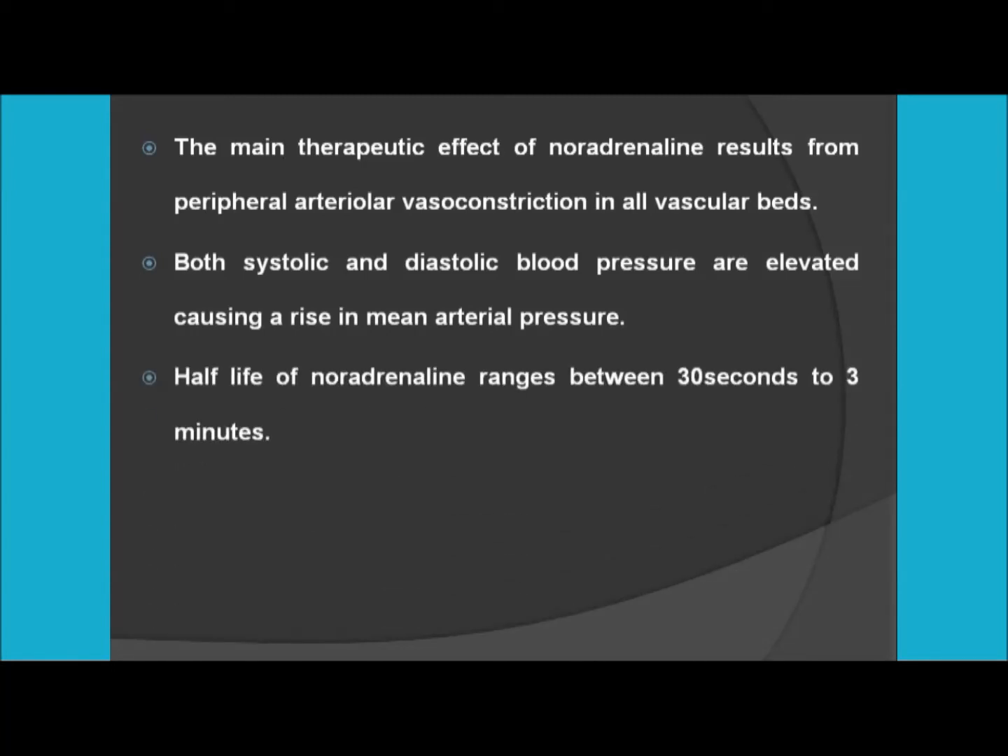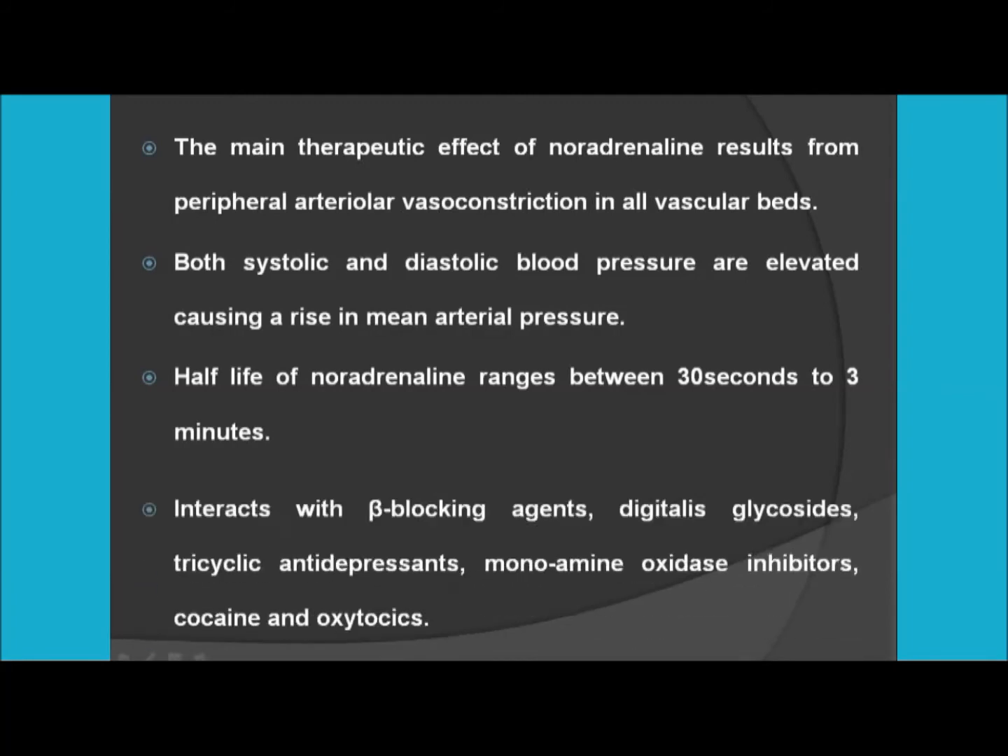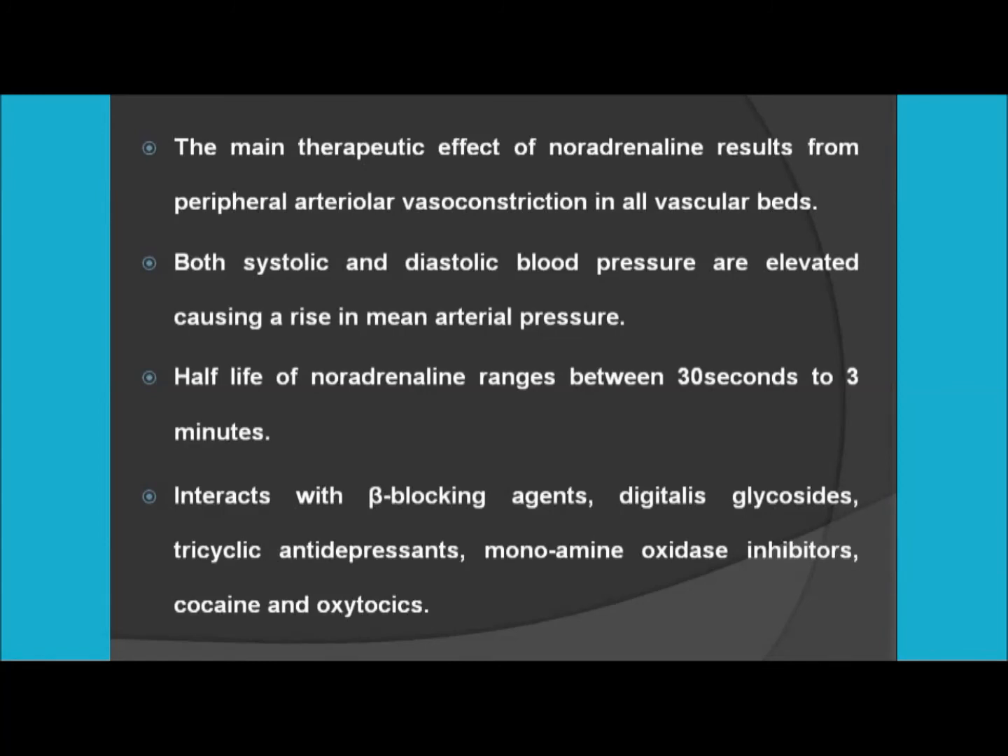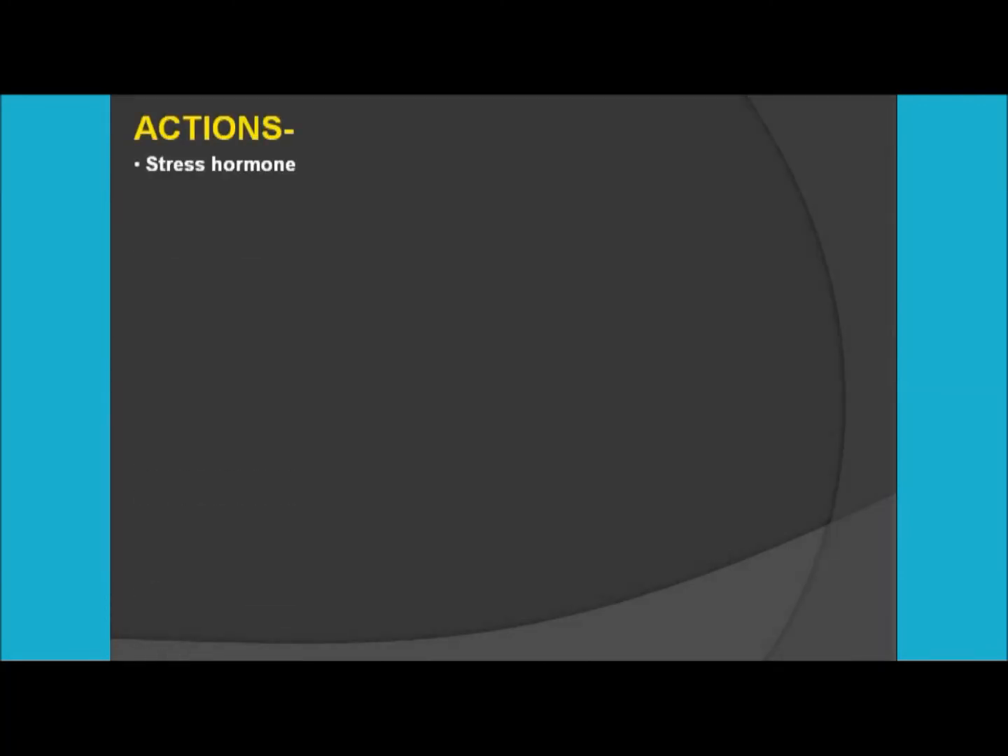So if we supply the noradrenaline externally or exogenously to a person, you should know that the half-life of noradrenaline is very less. It is 30 seconds to 3 minutes only. If you are supplying this noradrenaline from outside to a patient, it generally interacts with the beta blocking agents. Moreover, the digitalis glycoside, tricyclic antidepressant, apart from that, monoamine oxidase inhibitor, cocaine and oxytocics. So in all of these classes of drugs, noradrenaline generally interacts. So you cannot give it.